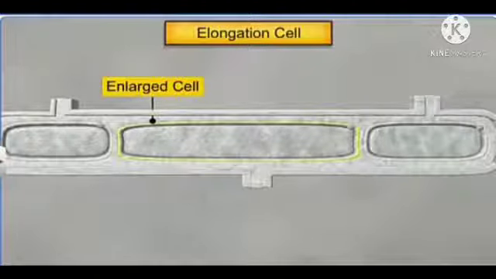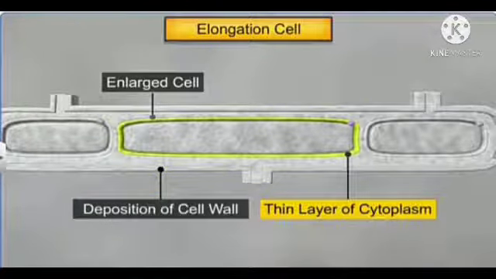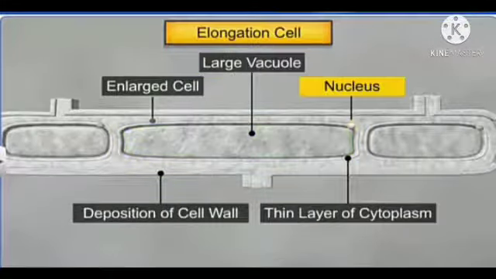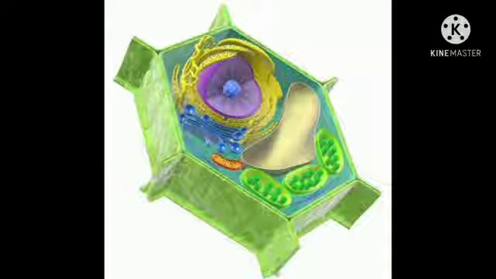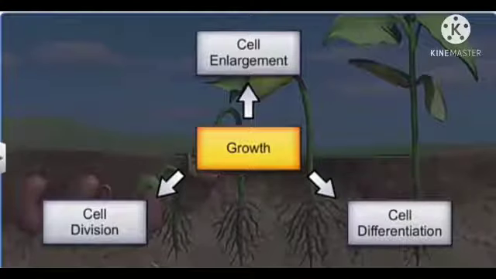Zone of elongation lies next to meristematic tissues. These cells are categorized by enlarged cell, decomposition of cell wall, thin layer of cytoplasm, large vacuole, nucleus. Zone of maturation is seen on the cells next to elongation tissues. These cells are categorized by mature cell, with maximum cell wall thickening. Growth comprises cell division, cell enlargement, and cell differentiation.